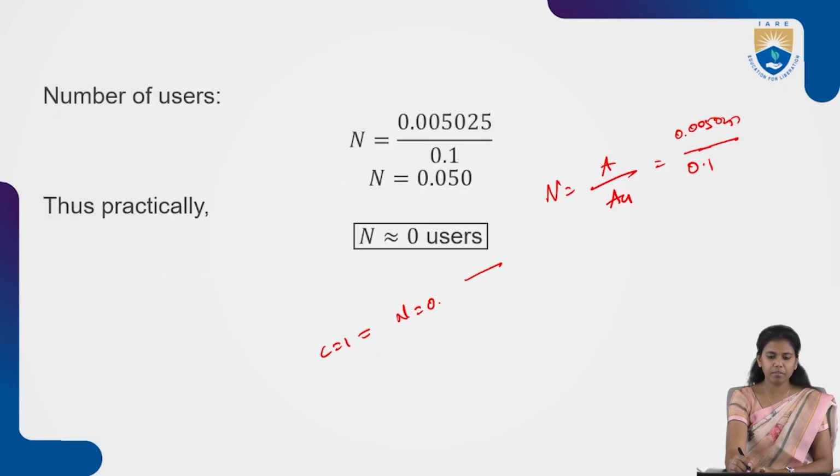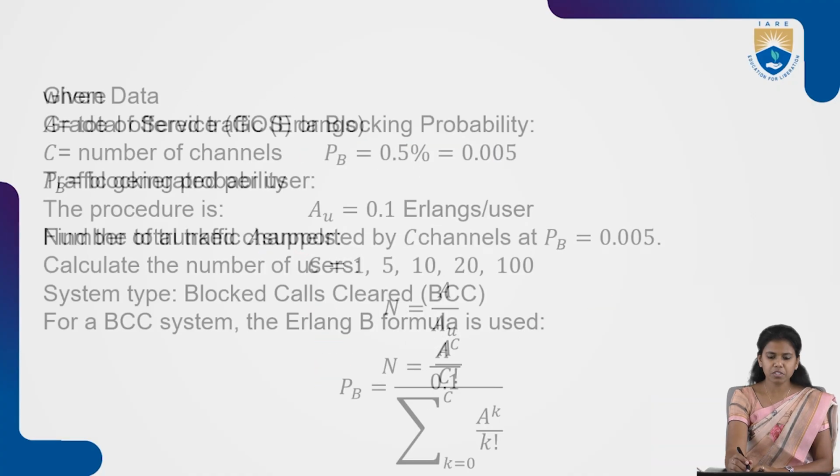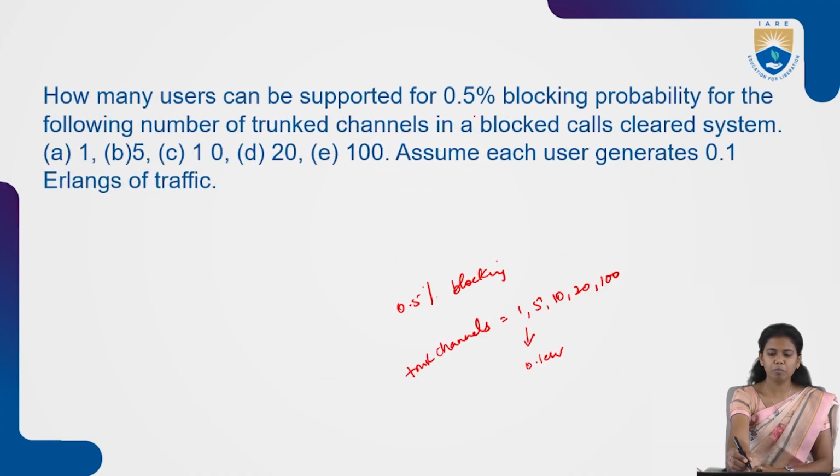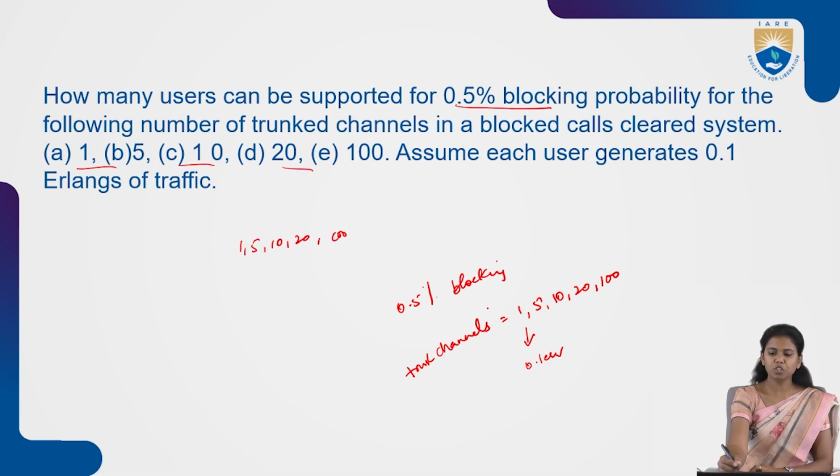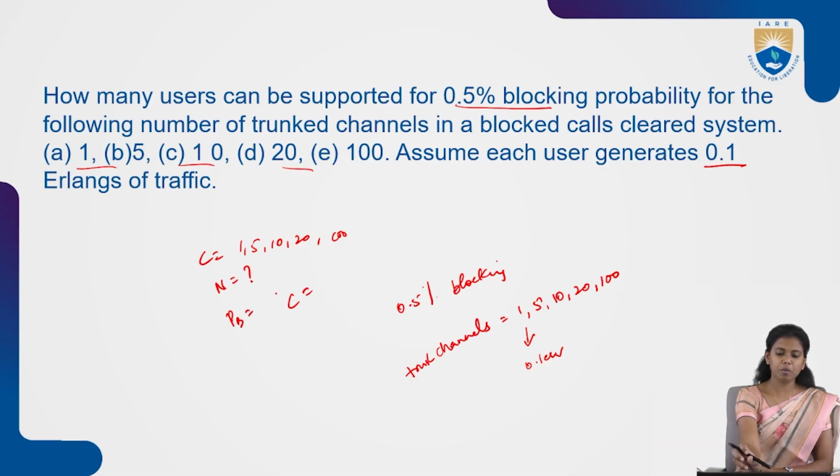Let us ponder into this question. In the question, they have clearly given that the blocking probability is 0.4%, right? So for the following trunked channels in a blocked call cleared system, these are the channels, right? Assume that 0.1 is the Erlangs of the traffic. So here we have C, and we are calculating the number of users, and we got the blocking probability, and also we got the Erlangs, the traffic per user, that is AU.